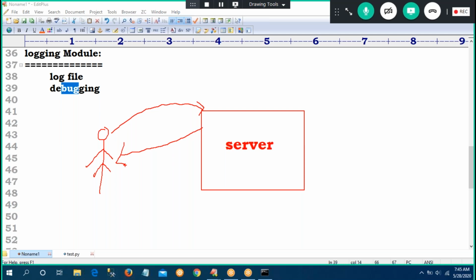I can maintain a log file. In that log file, I want to maintain each and every piece of information. What information? At 10 a.m. one person sent a request. At 10:05 the request was completed. At 11:30 one more request came. At 11:45 the request was completed. At 12 o'clock, and so on until 2:30, 3 o'clock, all the requests are available. From 3 p.m. onwards there is no request. Then I can guess that from 3 p.m. onwards, my server is shut down. Like that, statistics information also we can identify with the help of the log files.